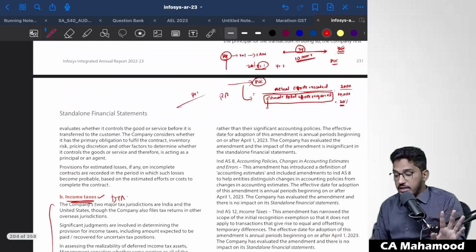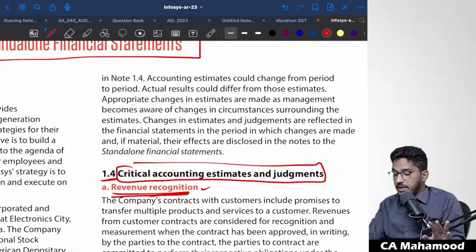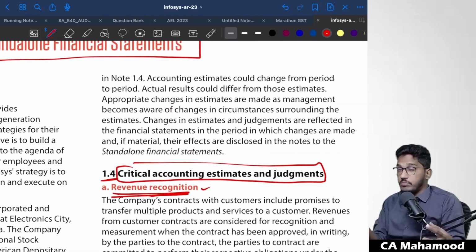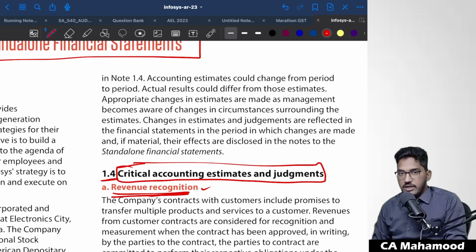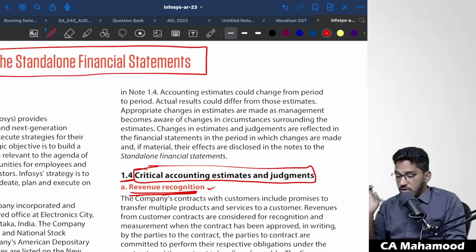These are not the only areas. If you see here, the management is explaining only critical accounting estimates. What are the most important areas where they have made accounting estimates? These two are not the only areas. There will be plenty of areas. If you start scanning the items of the financial statements, you might find plenty of areas where they might have made use of accounting estimates. Clear, everybody? So this is the meaning and understanding of accounting estimate.